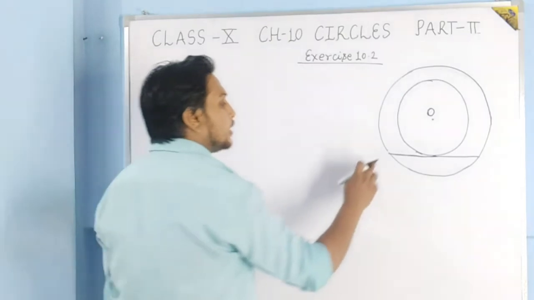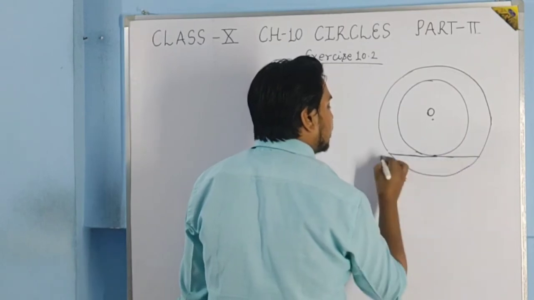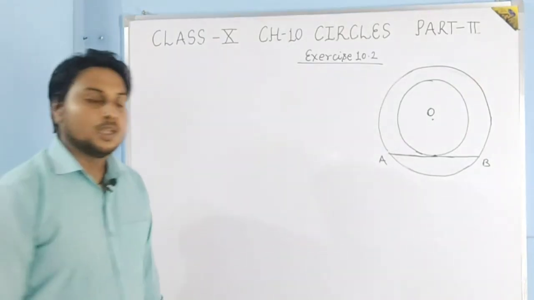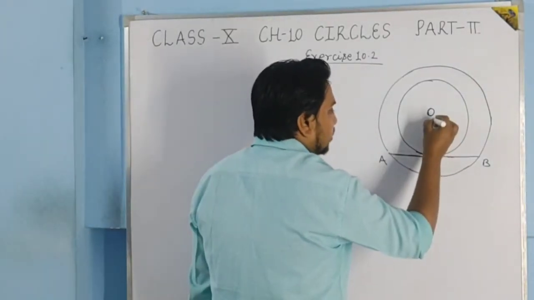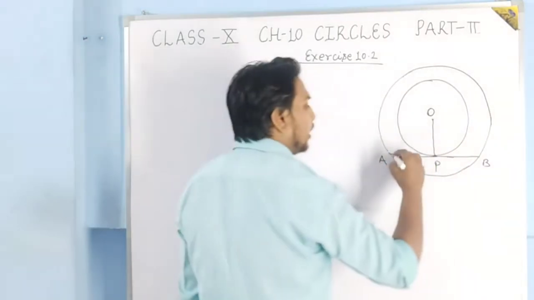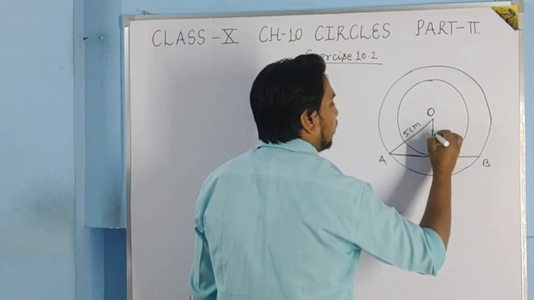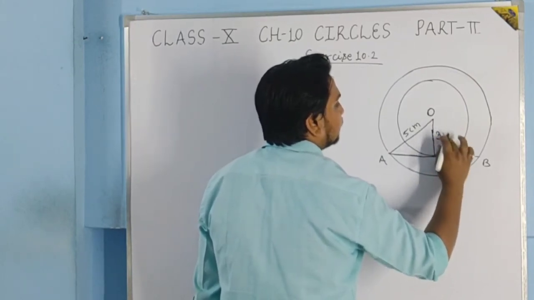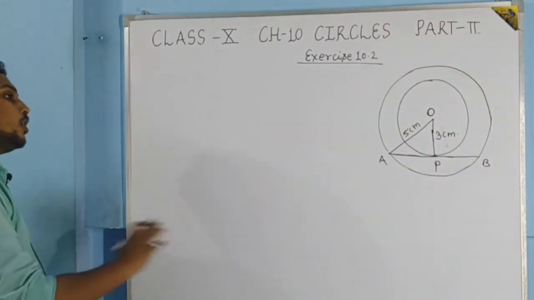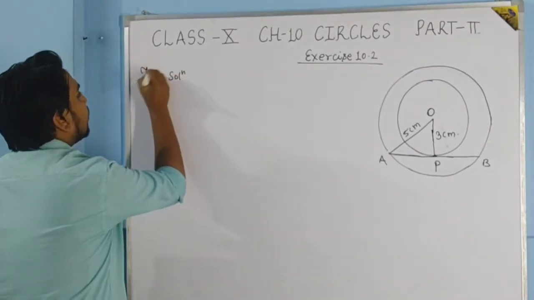See, this chord of the larger circle touches the smaller circle, so we can also say that this line AB is the tangent of the smaller circle. Now just join this. Suppose this is point P. It is said in the question that the radius of the larger circle is 5 cm and the radius of the smaller circle is 3 cm. We have to find the length of the chord, that is AB. So how will we solve it?